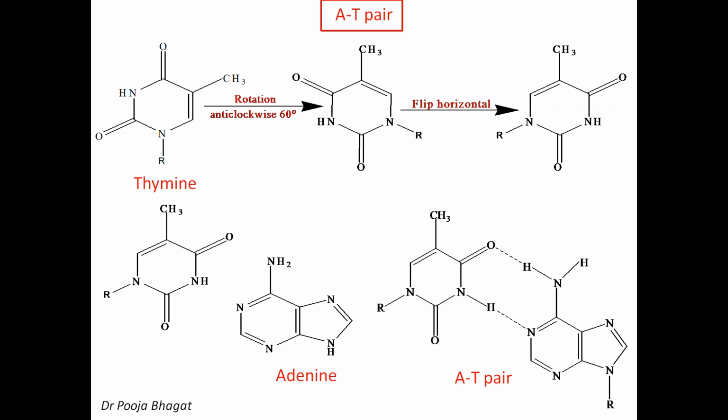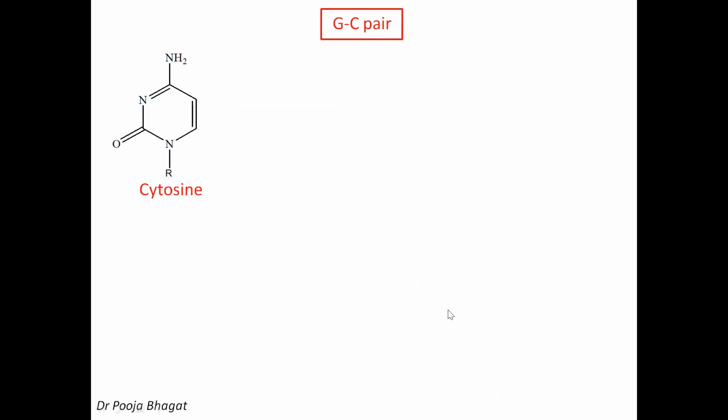I hope I'm clear to everyone. Now let's see the GC pair. In a similar way, we will do it for the GC. How? Write down the structure of cytosine. This is the cytosine. Next step, rotate anti-clockwise 60 degrees.